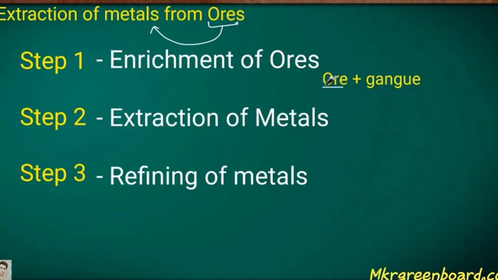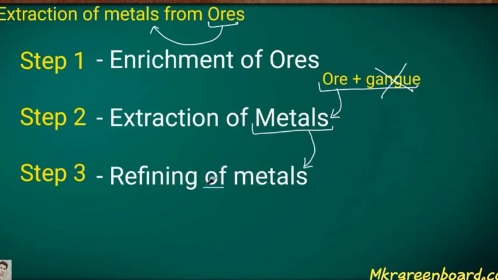The ore contains impurities, so first of all we remove the impurities from the ore, by which we enrich the ore, meaning we get the maximum percentage of the particular metal. Then the second is the extraction of the metals.